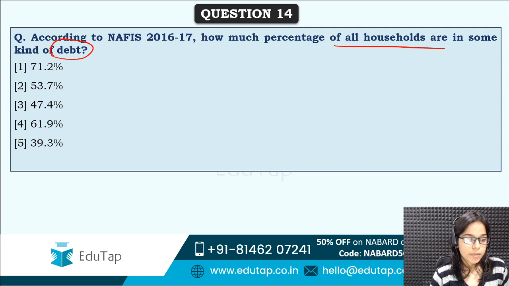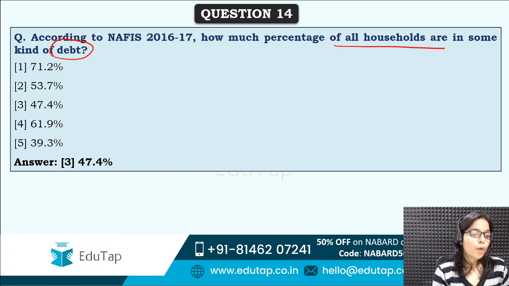You can see the percentage given here is again very high. So most of the households are in some kind of debt. Correct answer is option 3rd, that is 47.4%. So around half of the households are in some kind of debt. You can see the exact number is 47.4.